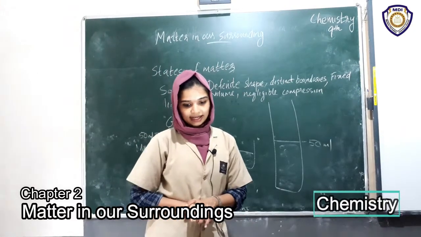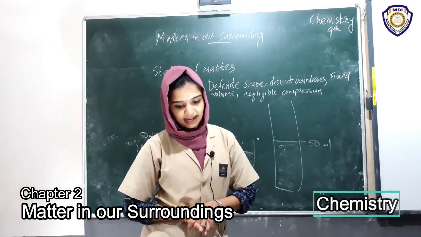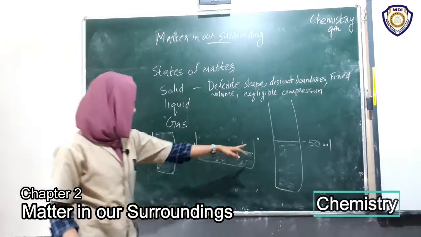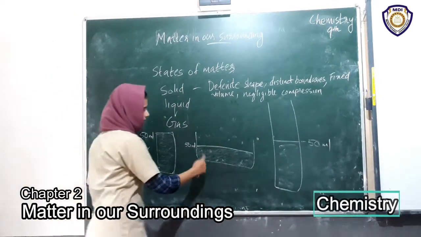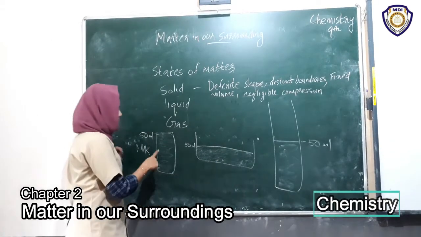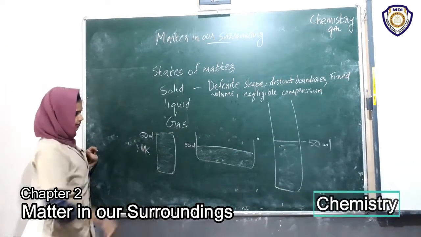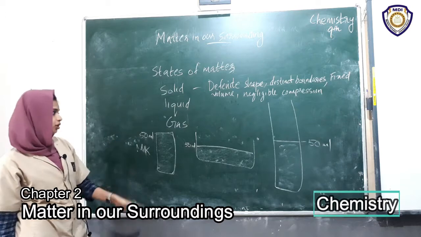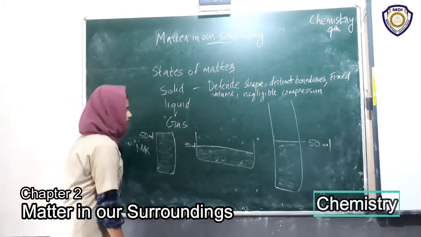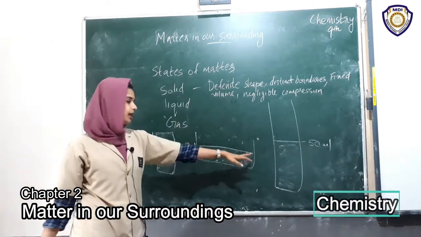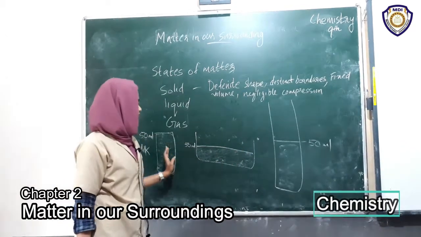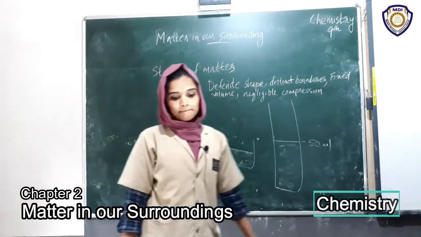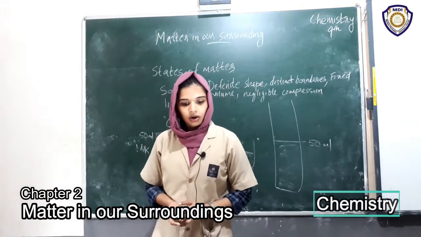My question is, does the shape of the liquid remain the same? In this case it is like a rectangle. Here also a lateral longitudinal rectangle. Is the shape of this milk the same in these three cases? No, the shape changes.